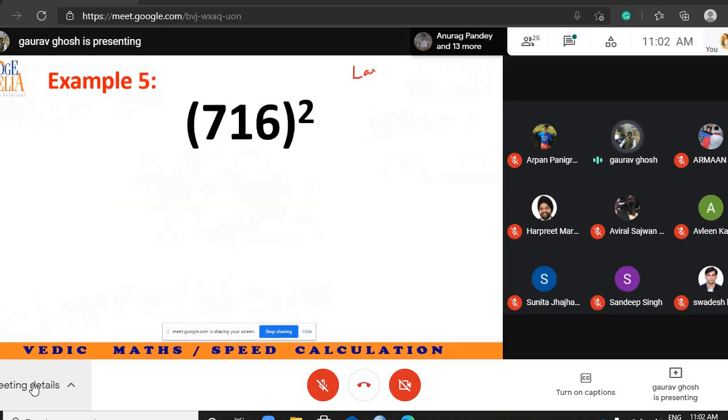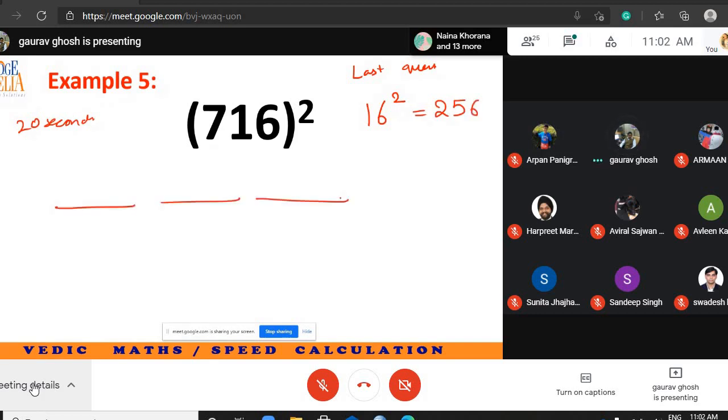Then we will move to next trick. Or we have solved this already, I guess. No, we haven't solved this. Sir, no, we don't solve this one. Last question, then we move to next trick. I will help you. Okay, sir. Okay, then solve. I'm giving you 20 seconds. 16 square is equal to 256.